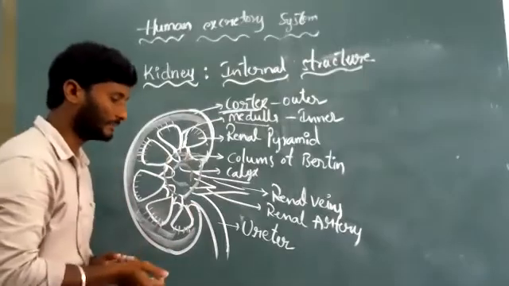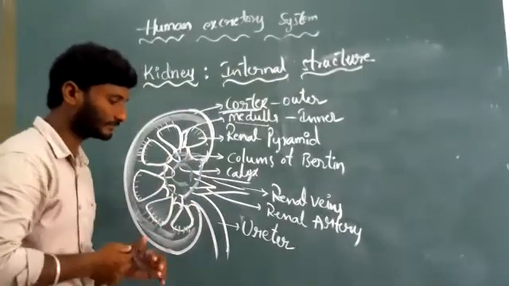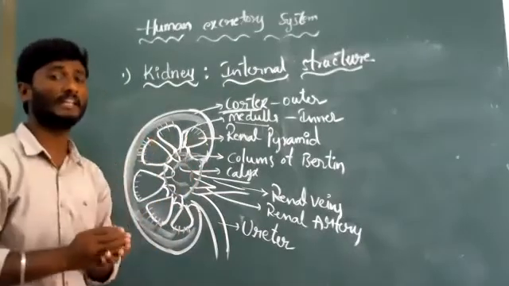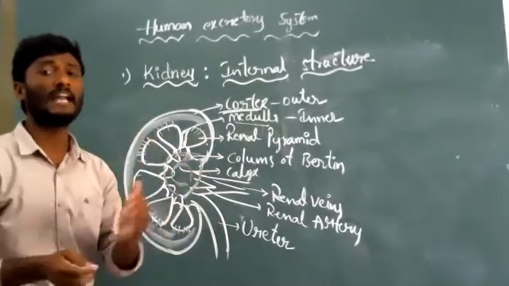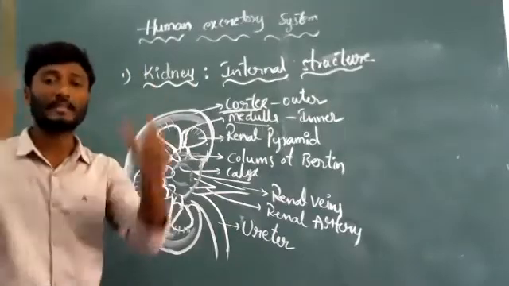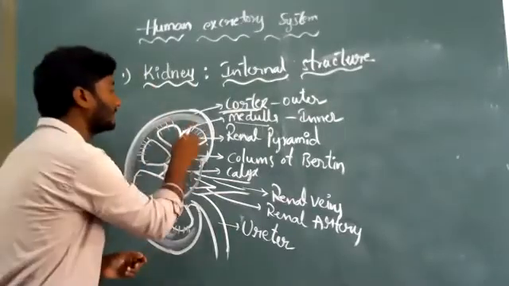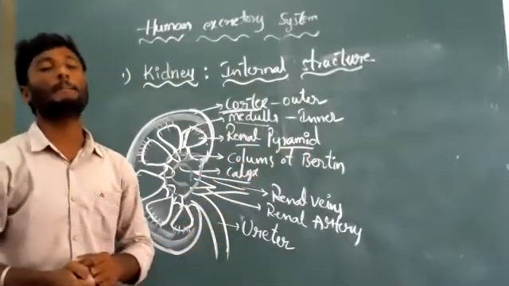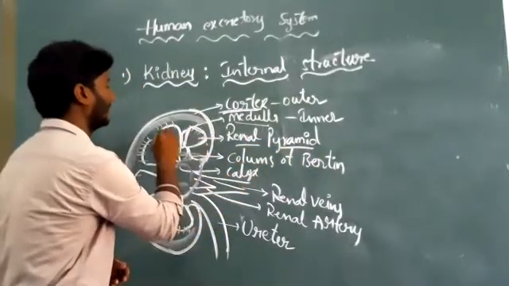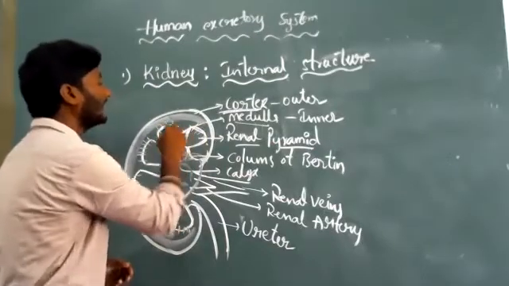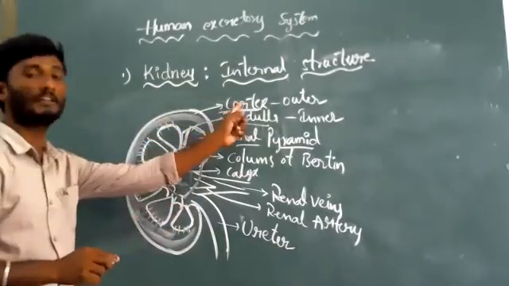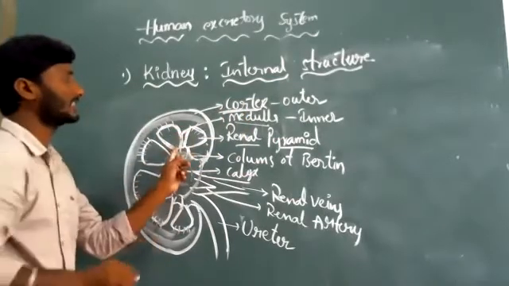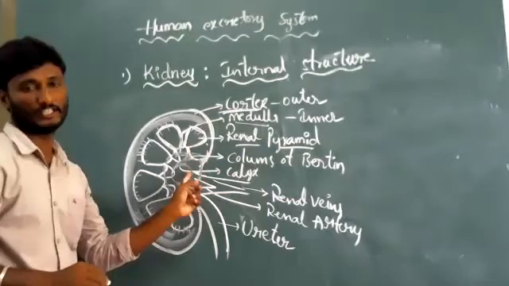Okay, medulla. And look at this medulla, it is divided into many, nearly 9 to 12 reverse pyramid like structures. These reverse pyramid like structures are called renal pyramids. Look at these broad shaped renal pyramids, they are located in the cortex region, and these sharp edge like structures are located in that medulla region.